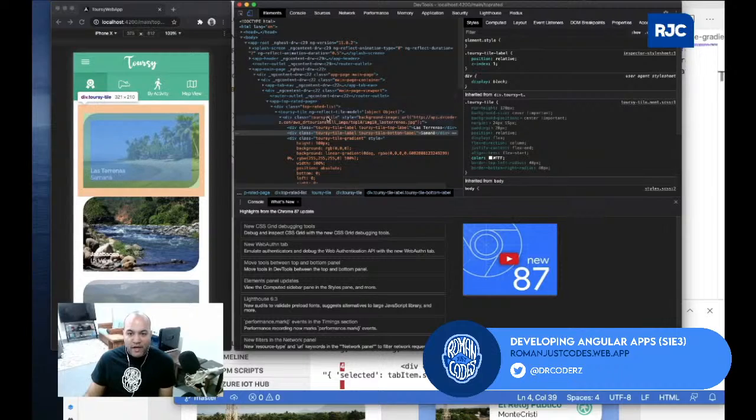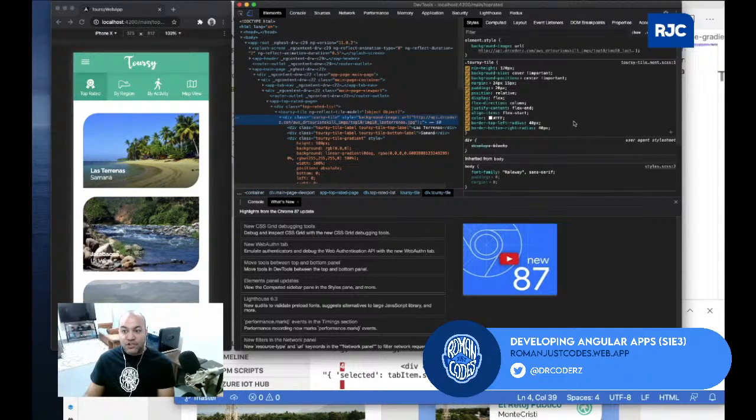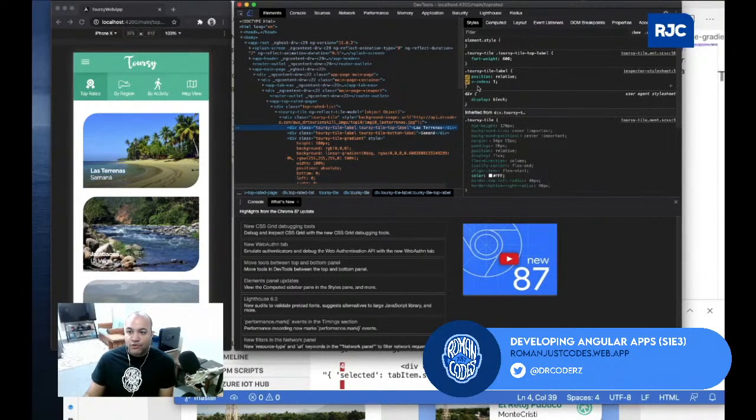Remember, that was the reason why I made the Toursy tile position relative, so I can add objects absolutely positioned with respect to the parent, which is the tile. That's exactly why I did that.